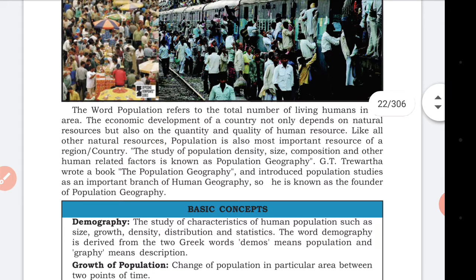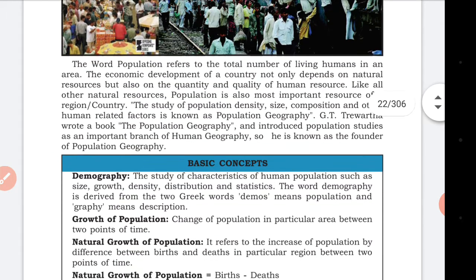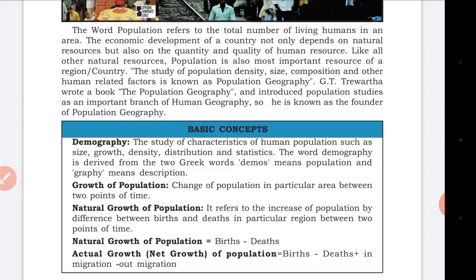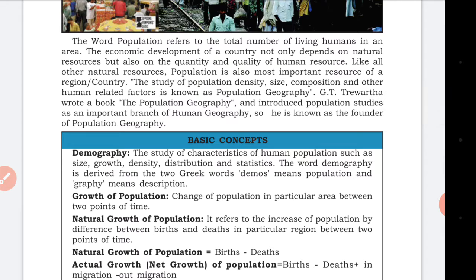So when we are studying population density, size and composition of human beings, population density means how many people are living in a particular area. For example, if you take 70 square feet of area and 100 people are living in it, that is a highly populated area. If one single family is living there, it is low density. If more people are living in a particular area, it is called high density population.